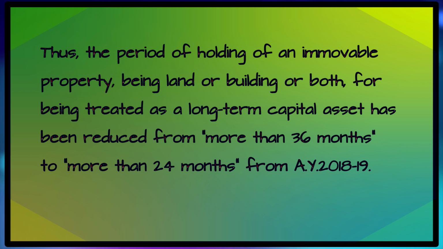So, what we get is that for short term and long term, the cutoff is 36 months, that is normally for an asset. If it is held for more than 36 months, it would be treated as long term capital asset, otherwise it is treated as short term capital asset, with the exception of listed securities, where instead of 36 months it is 12 months. For unlisted securities, instead of 36 months it is 24 months, and in case of immovable property, instead of 36 months it would be 24 months.